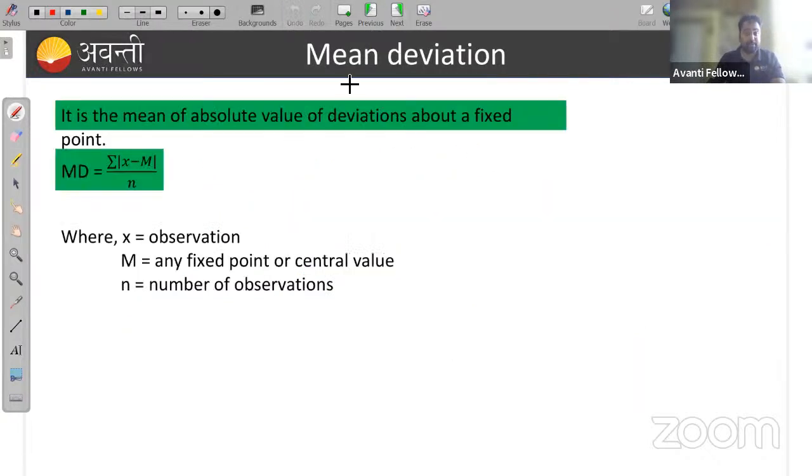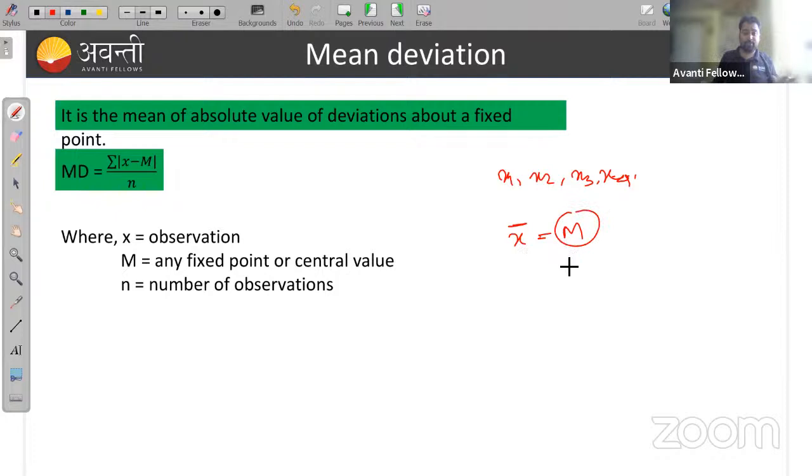Then move to the mean deviation. Deviation, this is very important actually. Suppose you are having some data x1, x2, x3, x4, and the mean of these data is m.